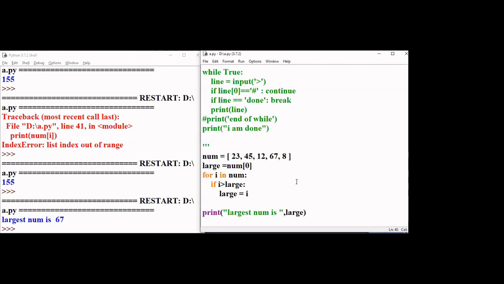Correct? Largest number is 67. Now, this is normally what we do in other languages also, right? There is not much difference here. Only in the syntax of using the for loop, there is a difference. Now I'll make some small change, where there is a concept called None.